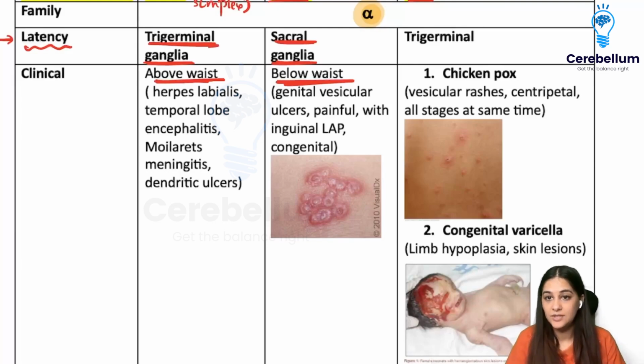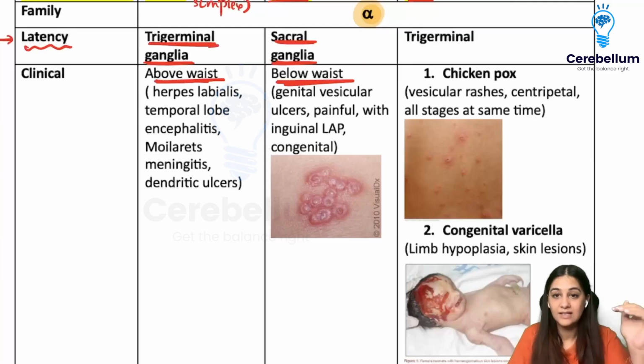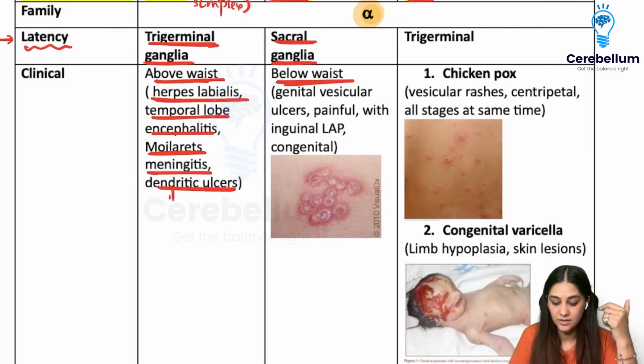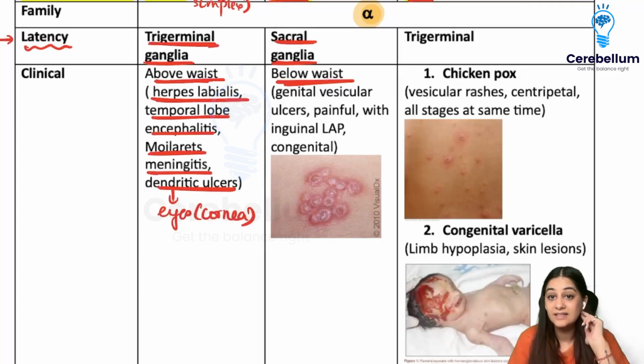So in the clinical pictures, what do you see? In herpes simplex virus 1, because everything is going to be above the waist, it is going to be herpes labialis, that means herpes around your lips area. You can have temporal lobe encephalitis, you can have Mollaret meningitis, and even dendritic ulcers in your eyes, or specifically your cornea. So these are the clinical features for herpes simplex virus 1.